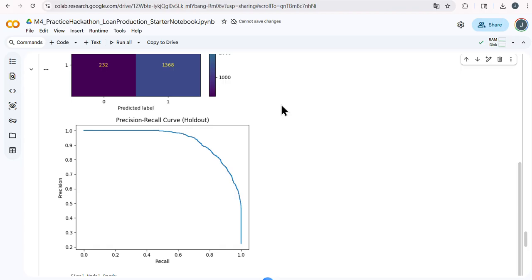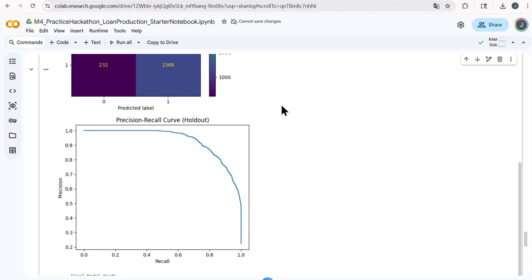To improve performance further, I ran hyperparameter tuning using RandomizedSearchCV on the HistGradientBoosting pipeline. I tuned key parameters such as learning rate, maximum depth, number of boosting iterations, minimum leaf size, and the regularization.